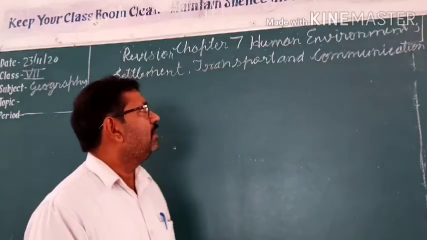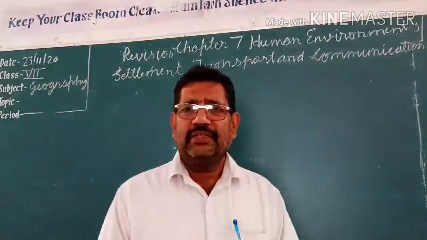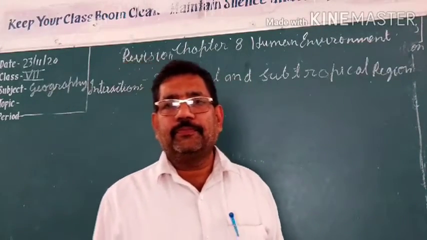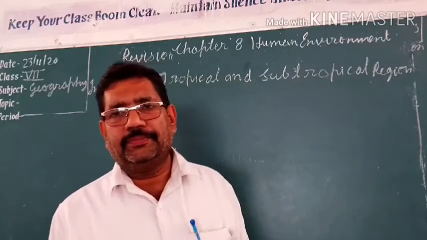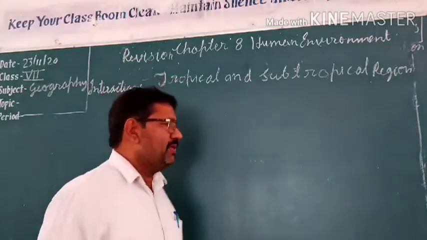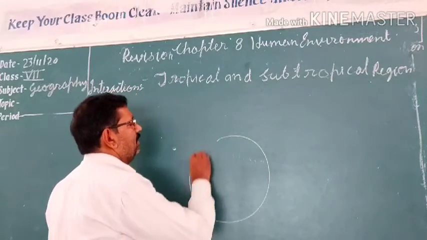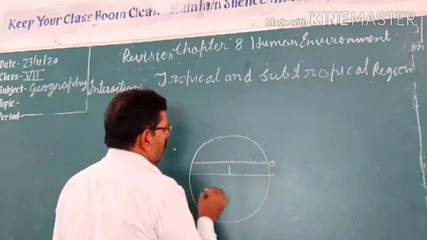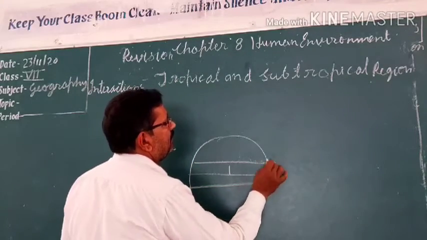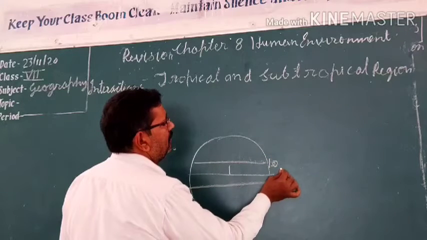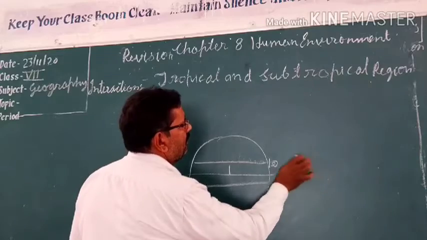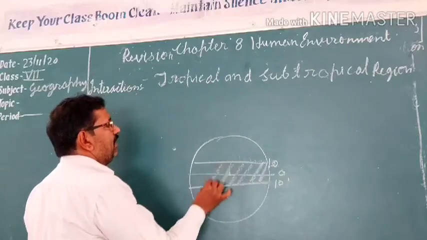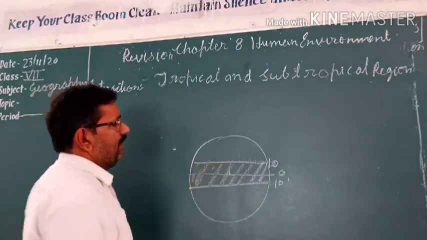And next we will study the next lesson, lesson 8. Now we are going to discuss the tropical region of the earth. The tropical region on our earth is from the equator to 10 degrees north, 10 degrees south. It is your equator, 0 degree. These areas are known as the tropical area.